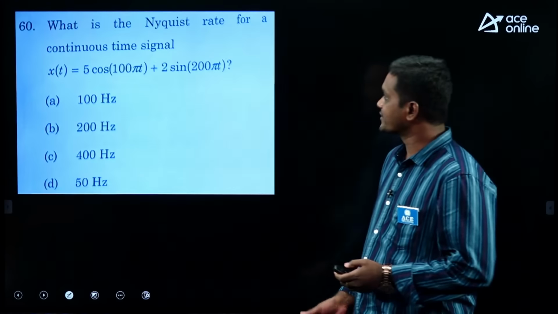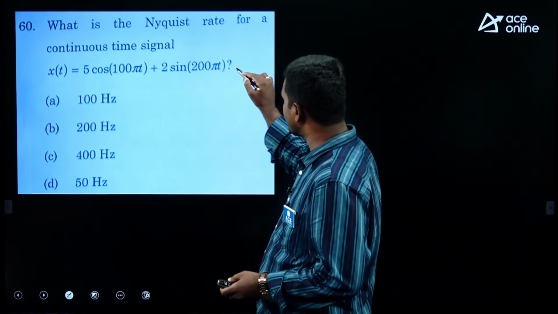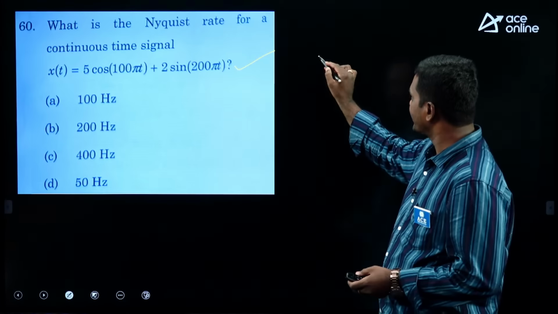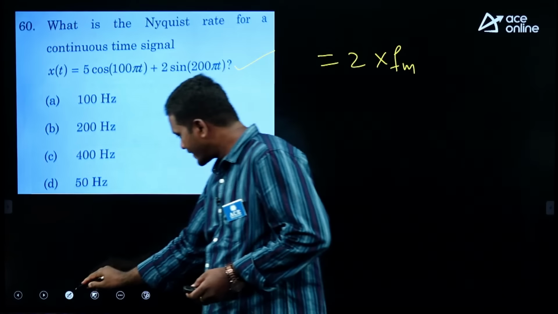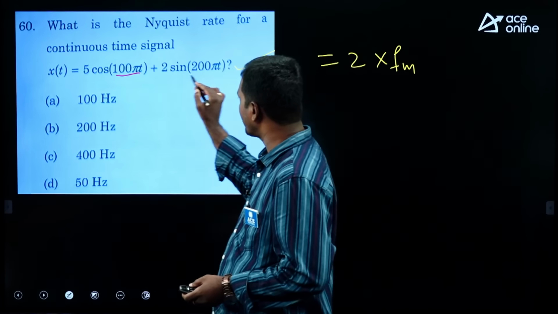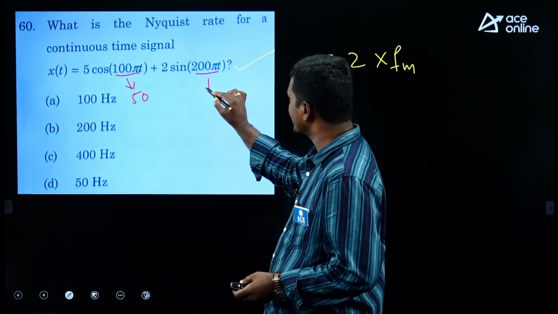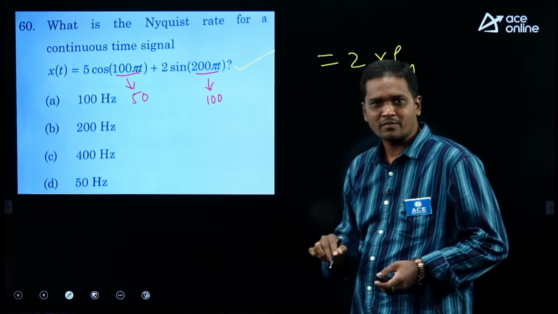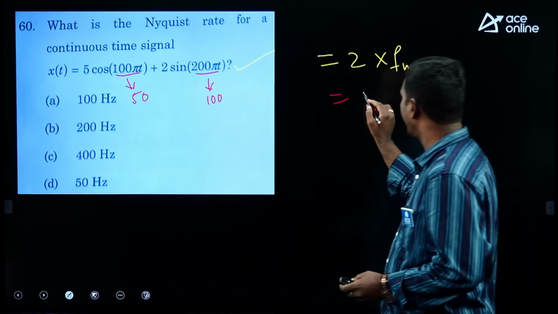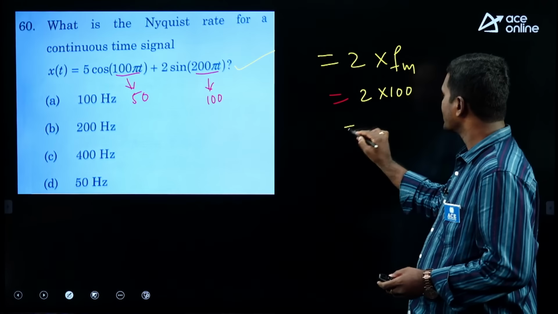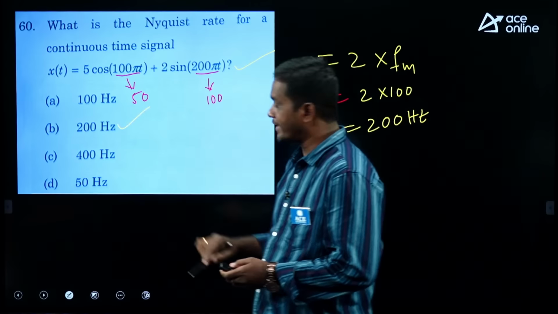Thank you, sir. The next question in signals and systems is, what is the Nyquist rate for the continuous time signal? The signal is given. So, Nyquist rate is 2 times the maximum frequency of the given signal. In this signal, there are 2 frequencies. One is 100 pi, another is 200 pi. In terms of hertz, this is 50 hertz, this is 100 hertz. So, what is the maximum frequency? 100. If you substitute, 2 times 100 hertz, it is going to be 200 hertz. So the right option is B.